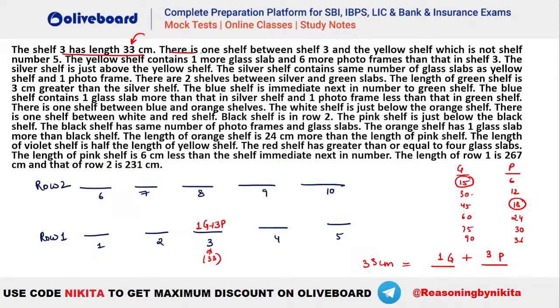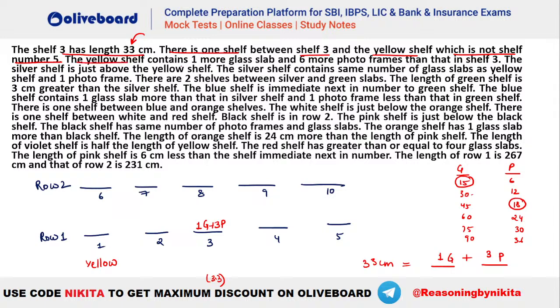Absolutely. Now there is one shelf between shelf 3 and yellow shelf, which is not shelf number 5. So if it is not shelf number 5, that means this should be your yellow shelf in here, right? This will be the yellow one, isn't it? I hope this is clear, everybody. Okay, so this is going to be your yellow shelf here. Okay, I hope this is clear, because this shelf here 5 is not the one which is yellow.